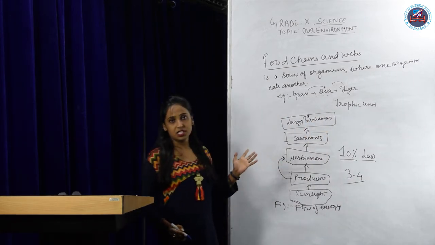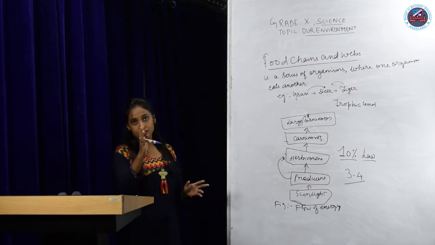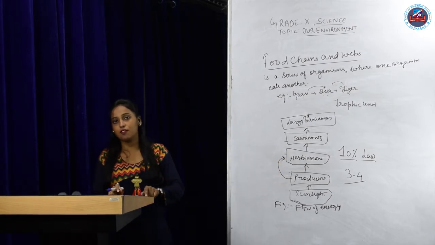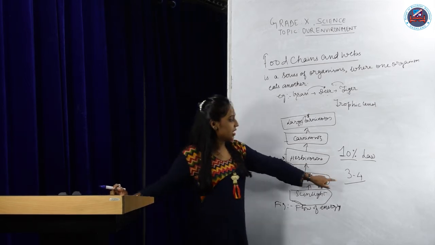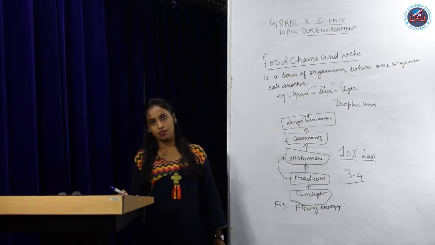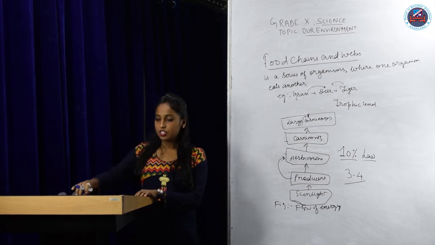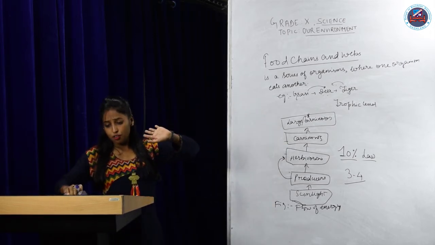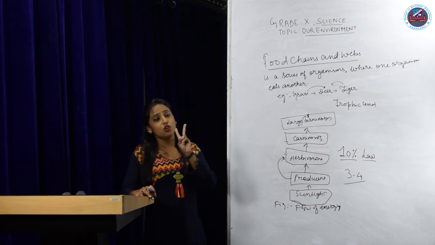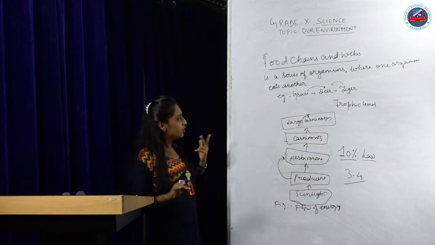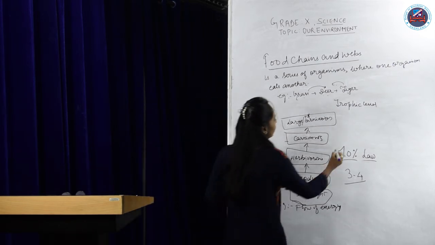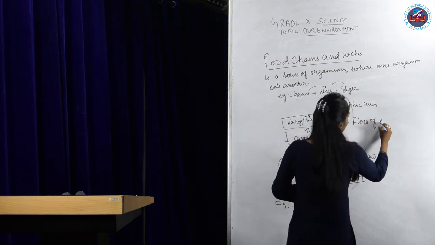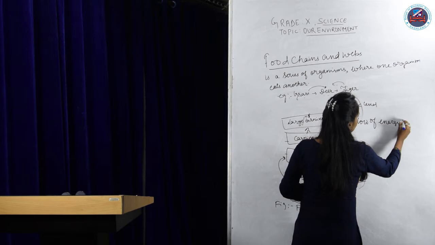The previous diagram, isn't it? In the previous diagram there was a pyramid which has 4 trophic levels. Since there is a loss of energy at each level, that's why the food chain has 3 to 4 trophic levels. So this is the flow of energy, or the energy flow diagram. From this energy flow diagram, you have to know 2 things. The first is that the flow of energy is unidirectional.